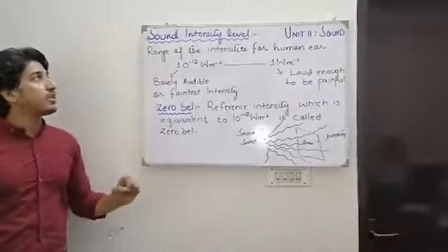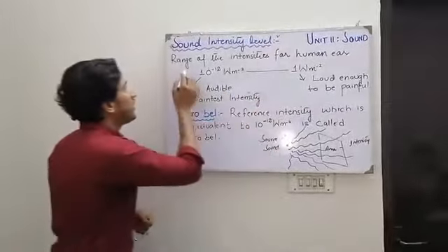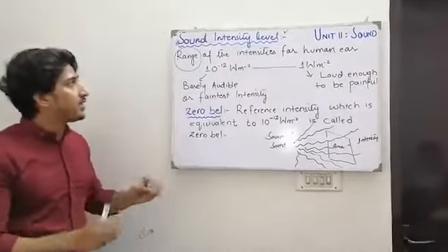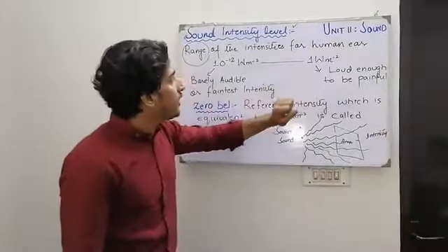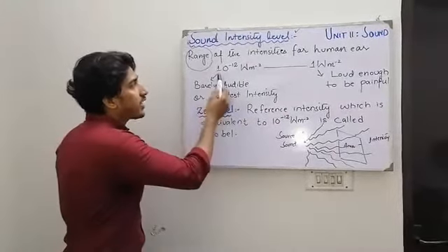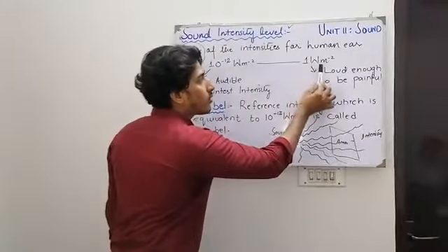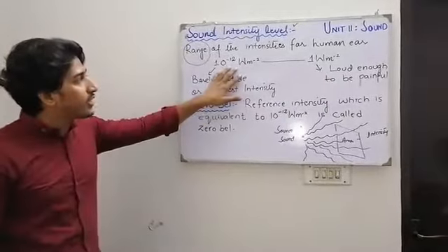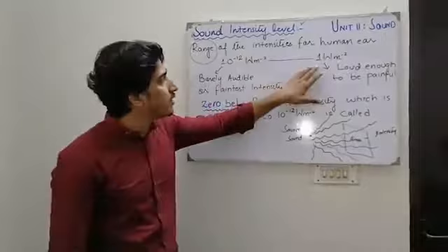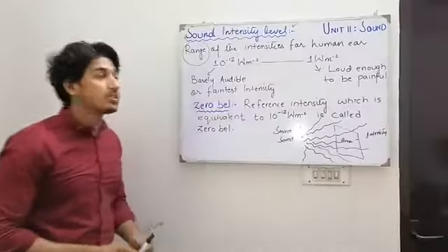If we talk about the sound intensity level, this word level is actually indicating a range. So what is the range of intensities that the human ear can easily hear? That range is 10⁻¹² watt per meter square to 1 watt per meter square. So these are two extremes, 10⁻¹² watt per meter square and 1 watt per meter square. In between lie the intensities of different sounds.